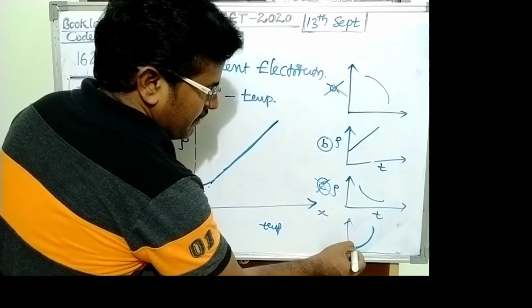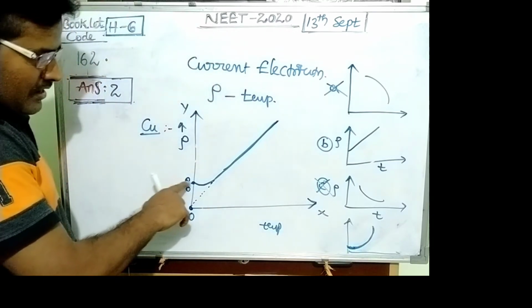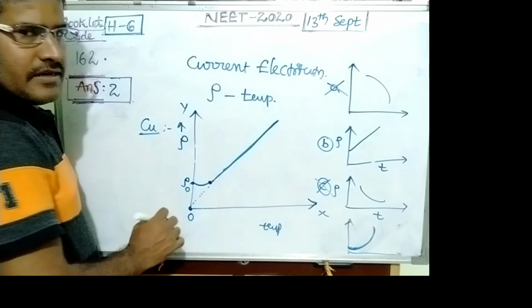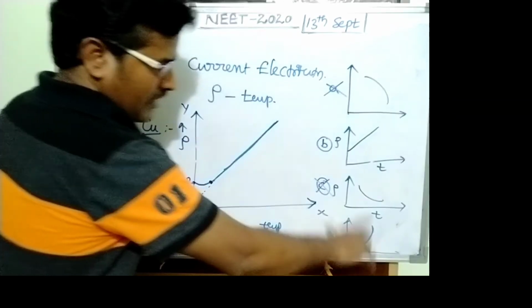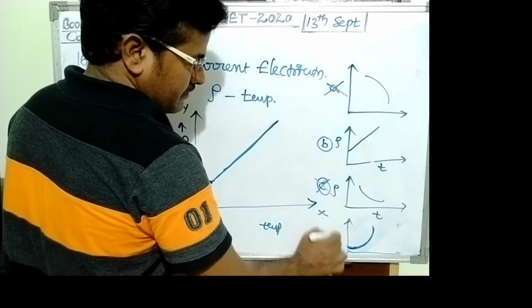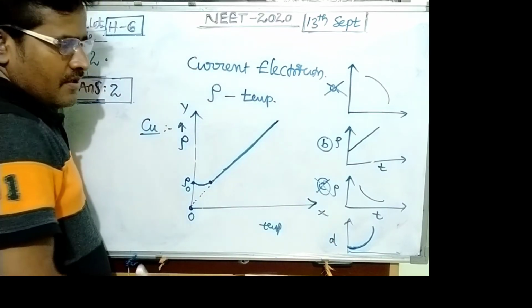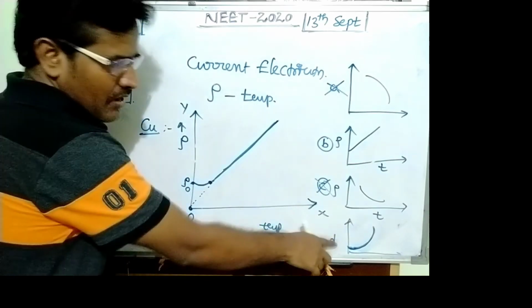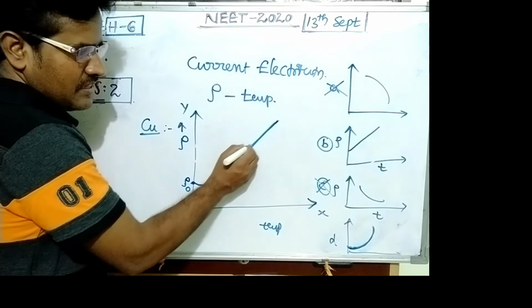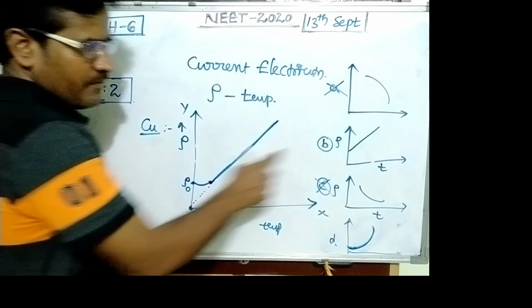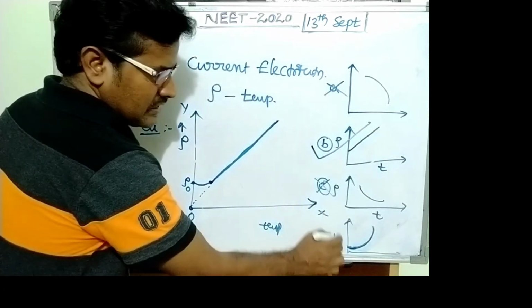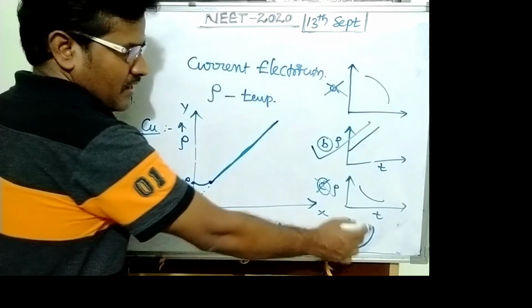But exactly the graph is a straight line after a certain value, while here they have given a parabolic path. So D looks like a parabola, but after some value it is compulsorily a straight line. Most possible answer is B, not D.